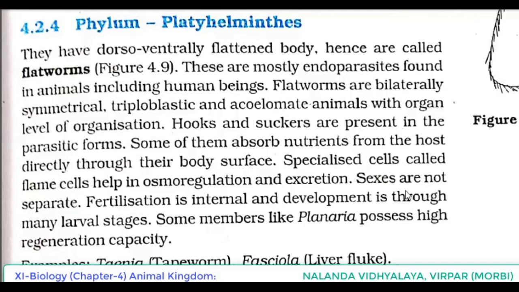Sexes are not separate. This we discussed many times. The scientific term for that is hermaphrodite. Fertilization is internal and development is through many larval stages. If a larval stage comes during development, we can say that development is indirect. So in Platyhelminthes, sexes are not separate, that means hermaphrodite. Fertilization is internal and development is through many larval stages, meaning development is indirect.